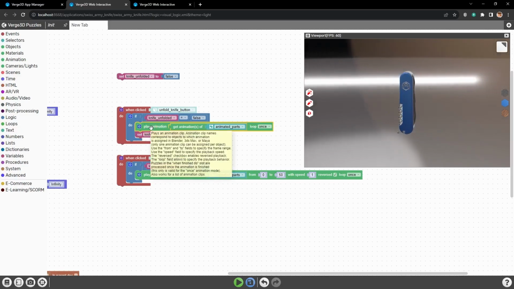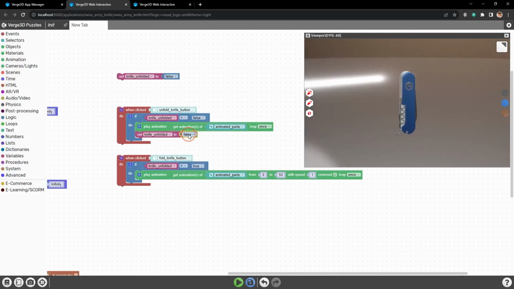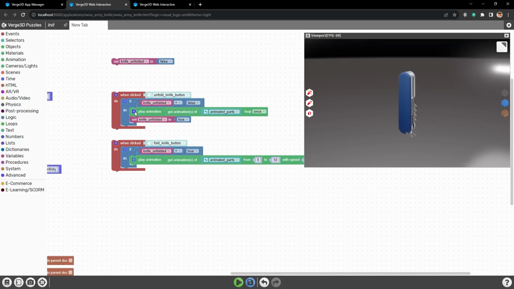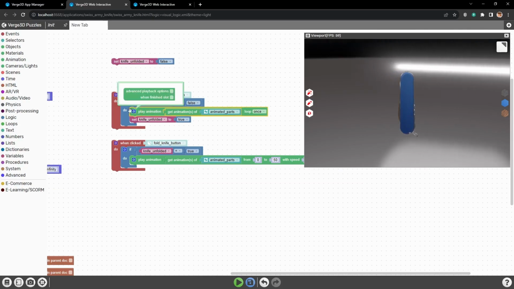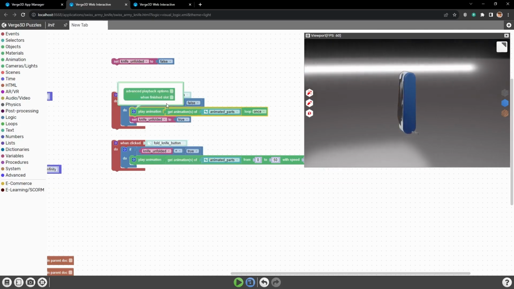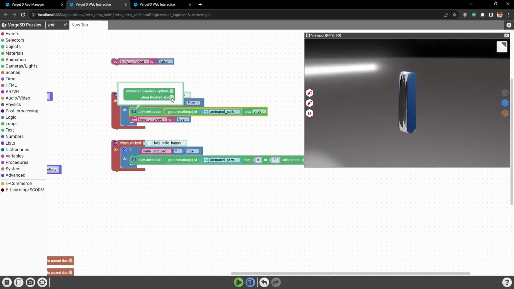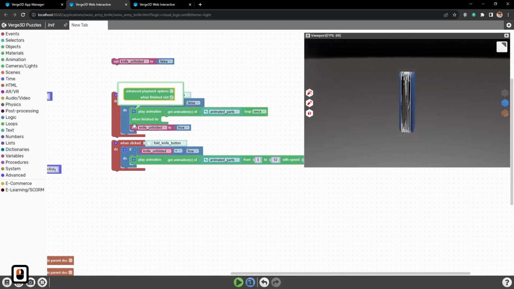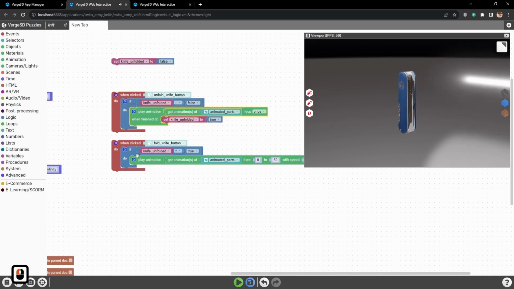So when the knife is unfolded, we will set this variable condition to true, and we need to do it after the animation stops. For that, we will need the when finished slot. Now let's plug this puzzle in here.